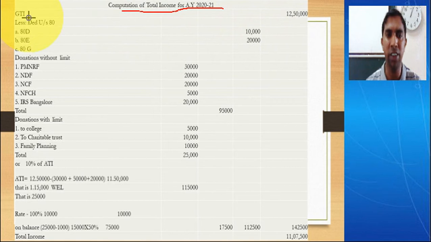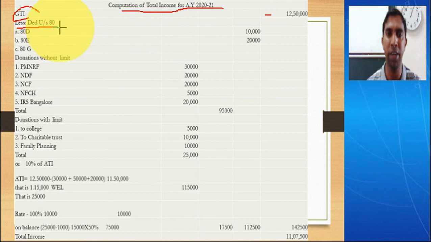So first you write down the gross total income. It is here. What is the gross total income given in the problem? It is 12 lakh 50,000. Then, since it is a gross total income, straight away we have to deduct the donations. So write less deduction under section 80.